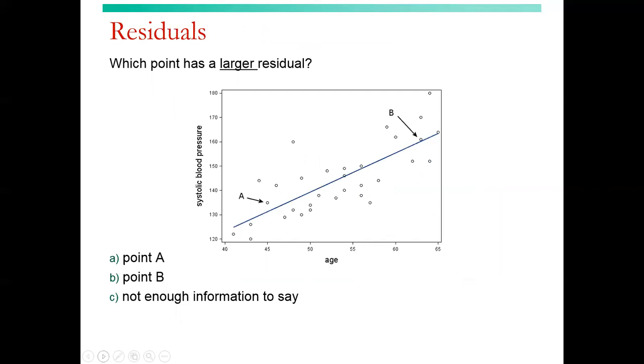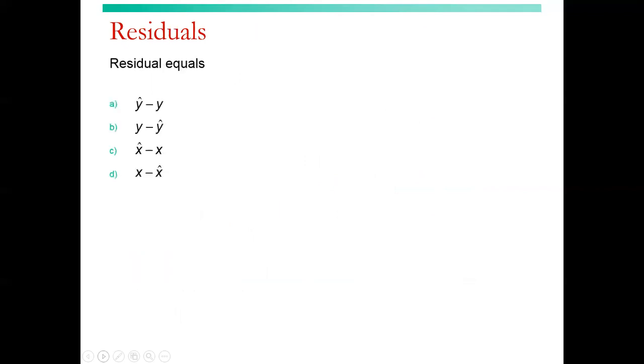Which point has a larger residual? Point A is farther away from the blue line than point B. Residuals. Just which one is the residual? It's the observed value minus the predicted value.